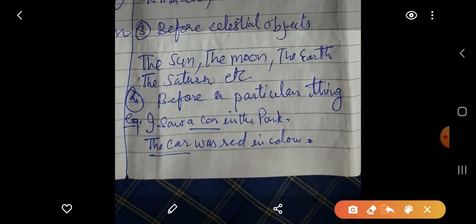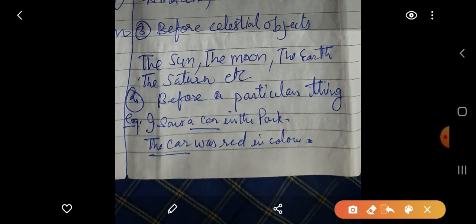In the same way, you can see that first time we used a car because car starts with a consonant sound. Ka is a consonant sound, so we used article a. But the second time you can see we used article the. Why did we use article the for the car? You need to keep this in mind. The first sentence is saying I saw a car in the park. First time when he saw the car, it was in the park, so we used a car.